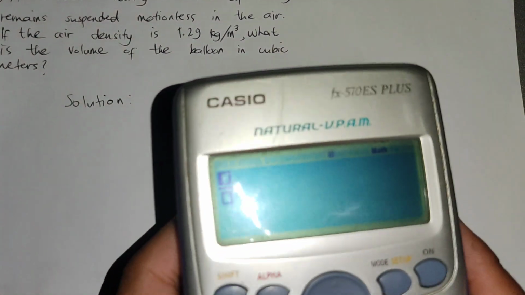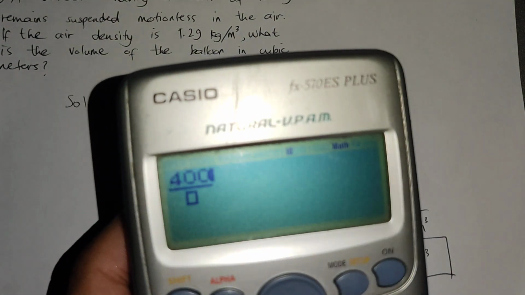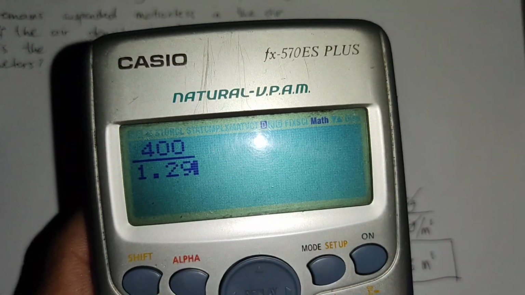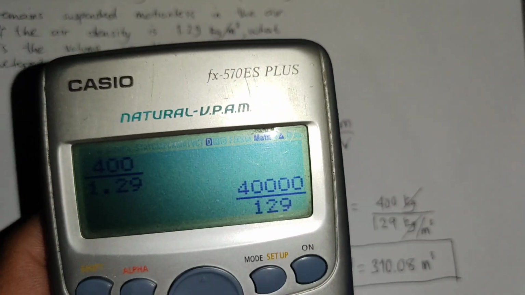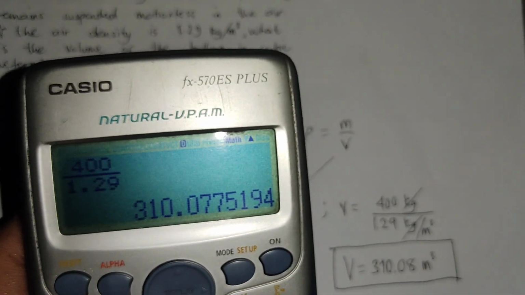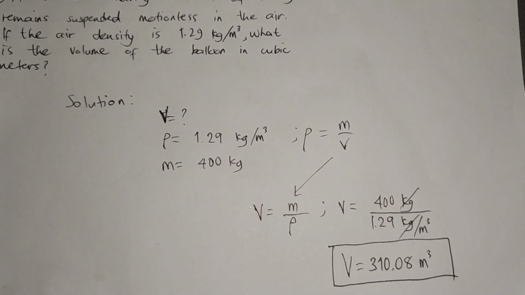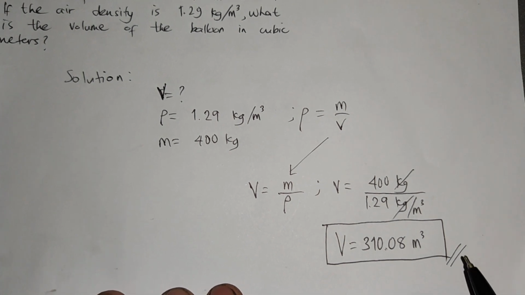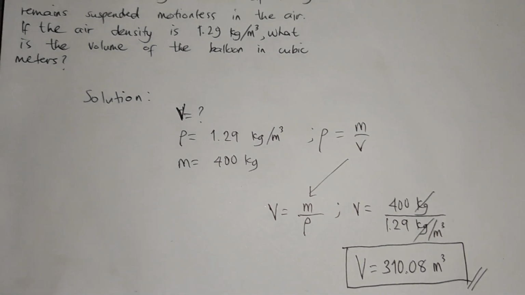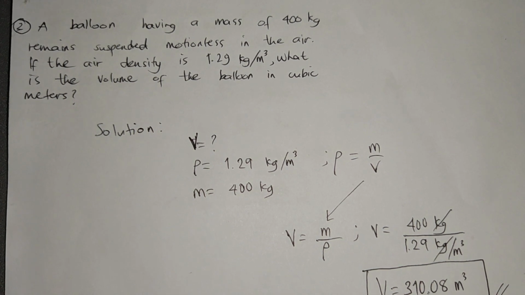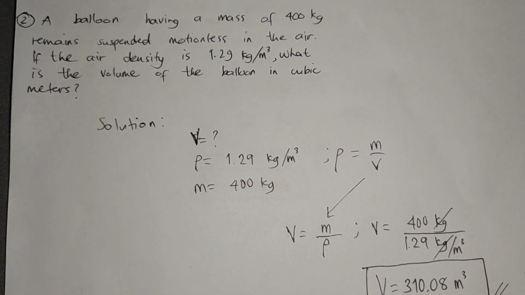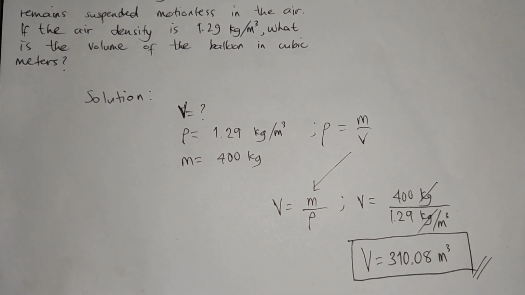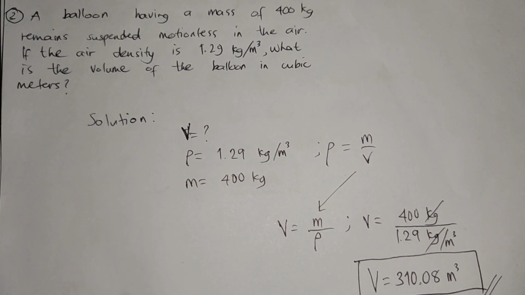So 400 divided by 1.29. Ang lumabas is 310.08 cubic meters. So, sakto siya doon sa ating nakuha sa calcu. Okay? So, this is the answer for problem number 2. Maaaring lumabas yan sa board exam ng civil, mechanical, electrical, and electronics. Okay? So, basic problem lang yan. Dako tayo sa ating problem number 3.